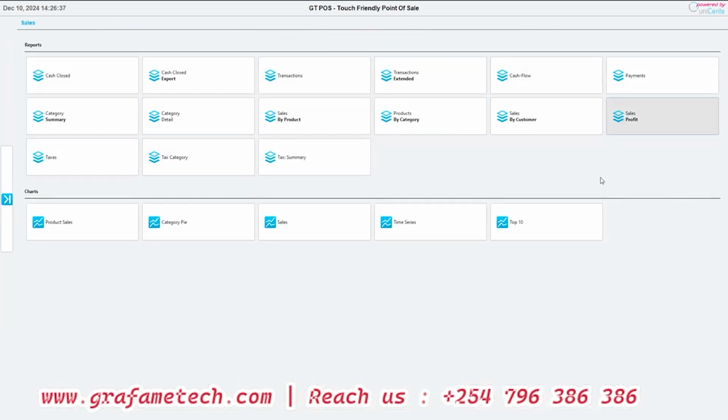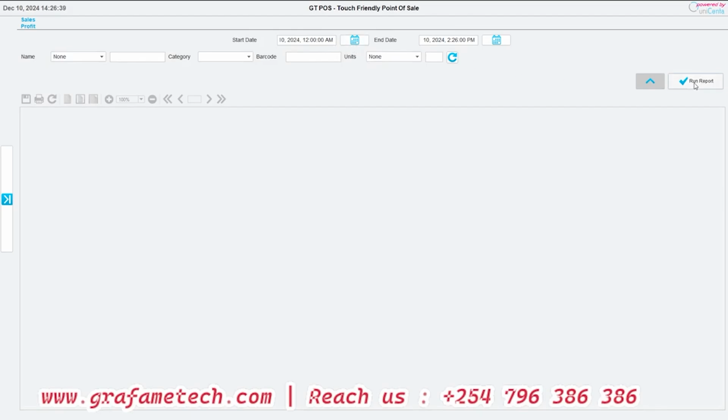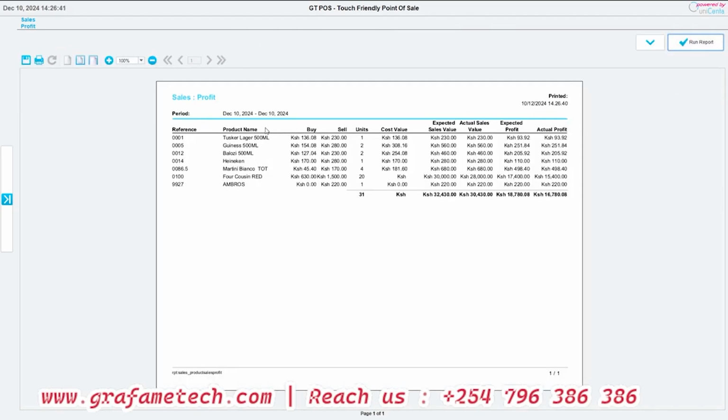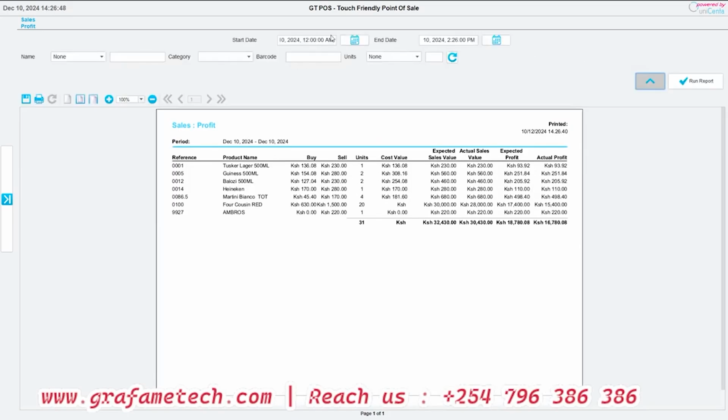You also have the most important report, which is the sales profit. Under sales profit, you'll be viewing product name, buy price, sell price, and units that were sold for this specific duration. You see, you can run it for a specific time frame. This one, you can filter it to capture the weekly, daily, monthly, bi-weekly, or even annual. You can also do this.